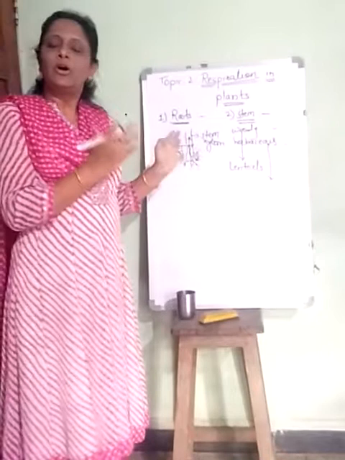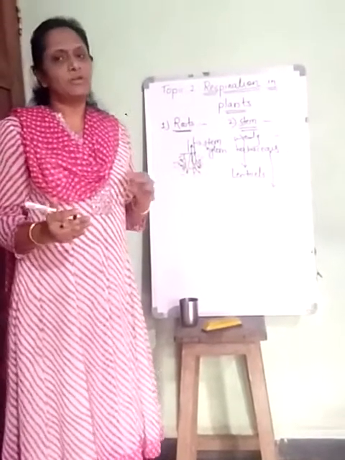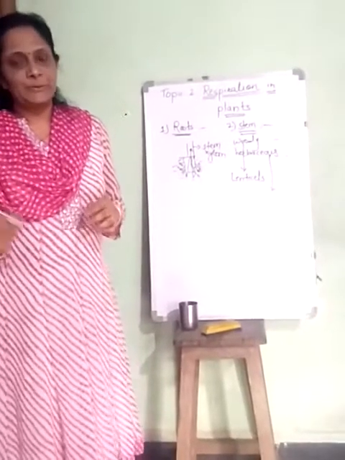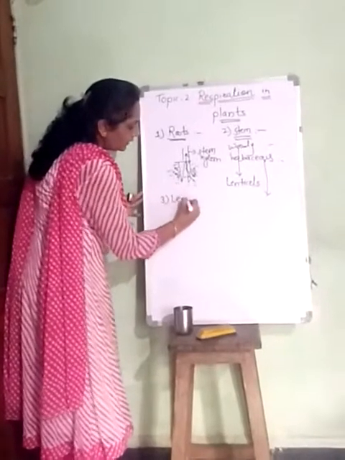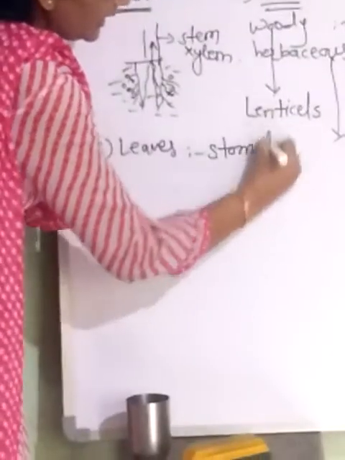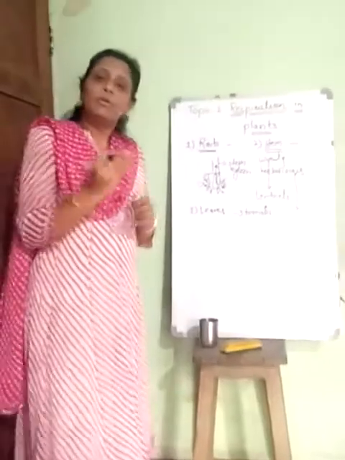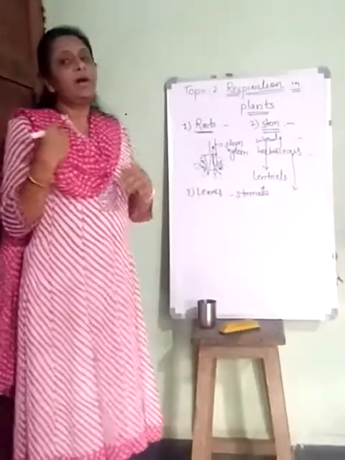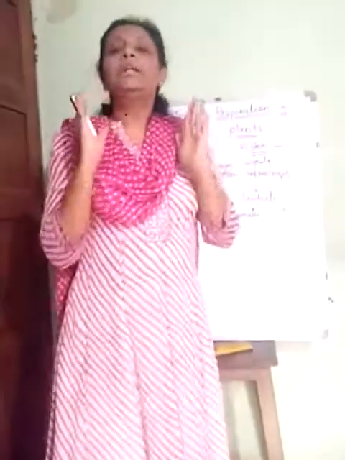So all the plant parts, roots, stems, and leaves, perform respiration with the help of the diffusion process. Then in leaves, as we know very well, stomata are there. These stomata take in carbon dioxide and give out oxygen, but they perform the vice versa process also, that they give out carbon dioxide and take in oxygen during night time.